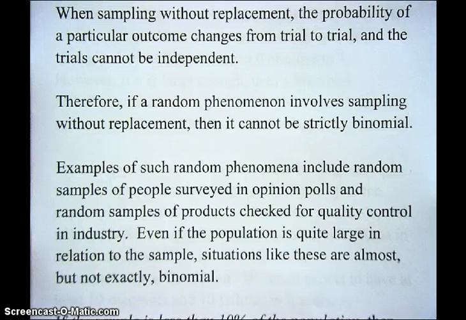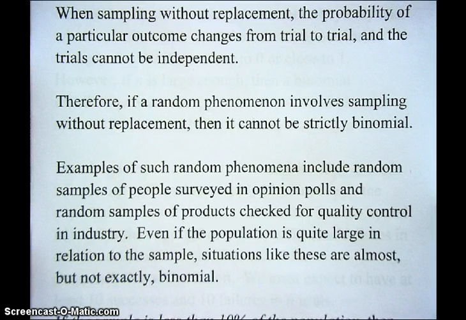Even though there might be a proportion overall in the population who are in favor of something, when you go to a sample, as you go through the sample from individual to individual, the probability that the next particular individual is in favor of something would depend on the people in the sample who came before, and those individual observations in the sample would not be independent.